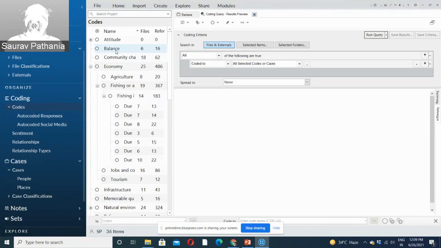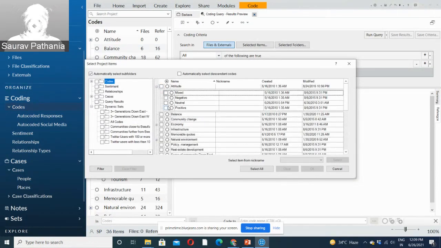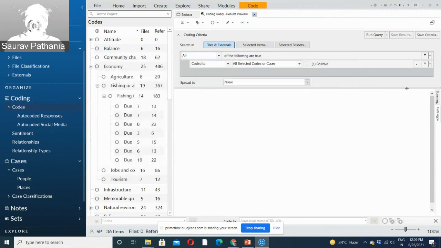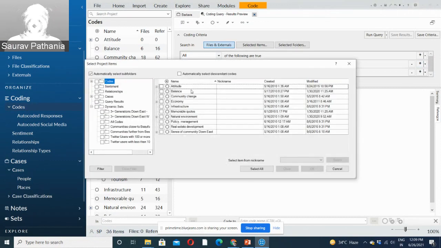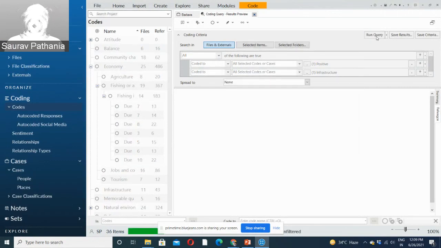But if you add different layers to it, then it gives you more insights. Let me show you how. So this is the coding query criteria. I want to see all the content that has been coded under, say, attitude and positive, a positive attitude. And also I want to see what has been coded under infrastructure. So you want to see content which has been coded under positive attitude and also under infrastructure, right? So it will be the overlap of the content which has been coded in both the queries.